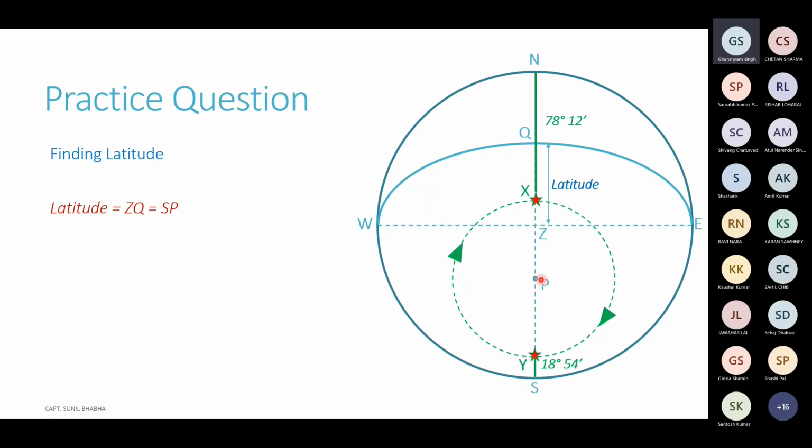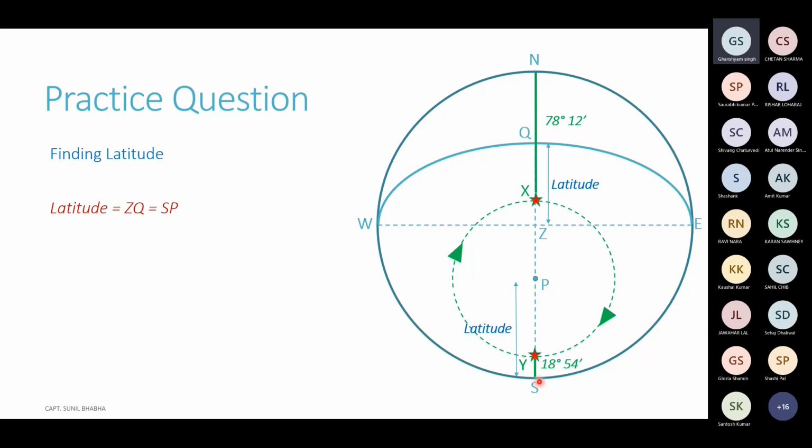And this is equal to PS or SP. SP or PS is the elevation of the pole or the altitude of the pole. And we are aware that the elevation of the pole is always equal to the latitude of the observer. So if we find out the value of PS, it will give us the latitude.